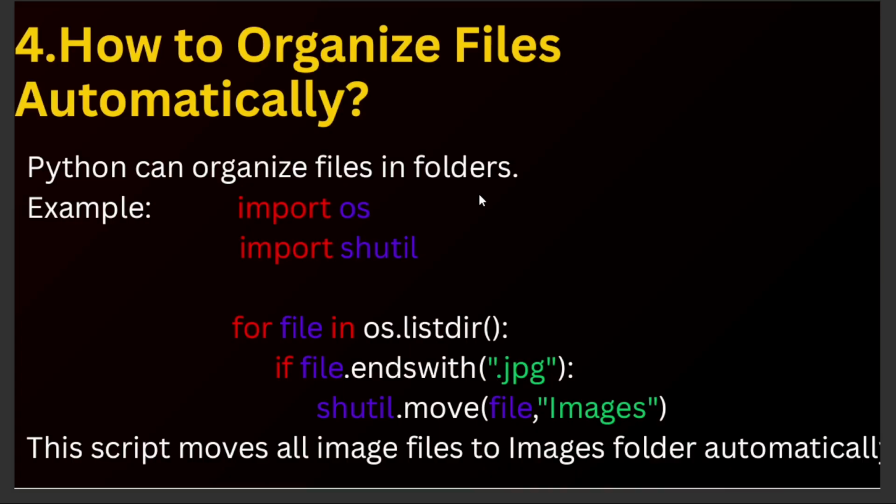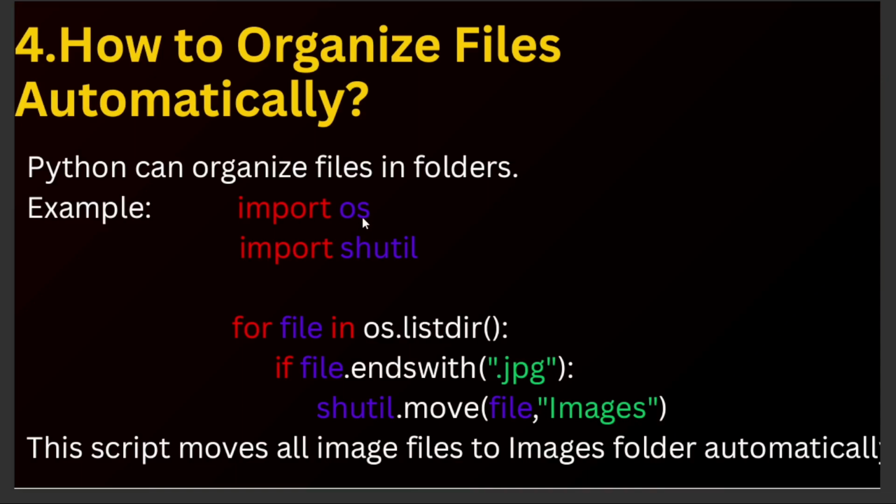For example, take the download folder, it will be a very messy folder. It will have many different file types. So in order to organize those files, images into a separate images folder, videos into one separate folder, documents into one separate folder, we use Python to organize those files.